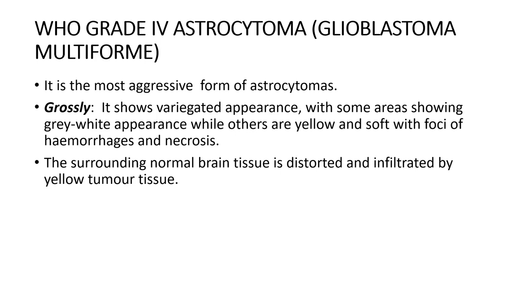Benign tumors generally will have one homogeneous appearance, like one solid pattern or cystic pattern. If it is a mixture of everything, it most commonly represents a high-grade tumor. And its surrounding brain tissue is distorted and infiltrated by the yellow tumor tissue. So here again it shows a lot of aggression.